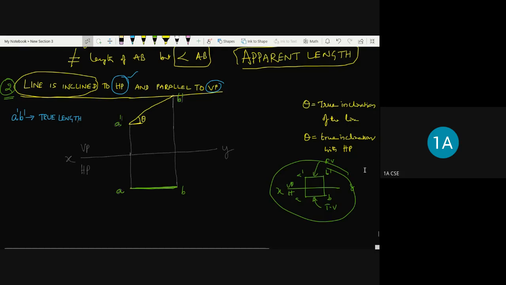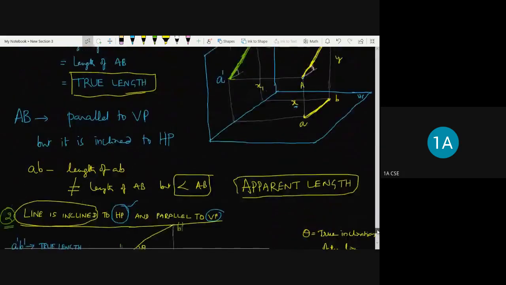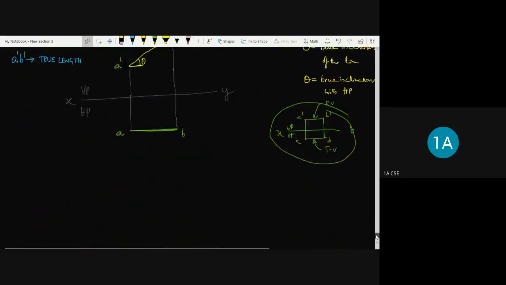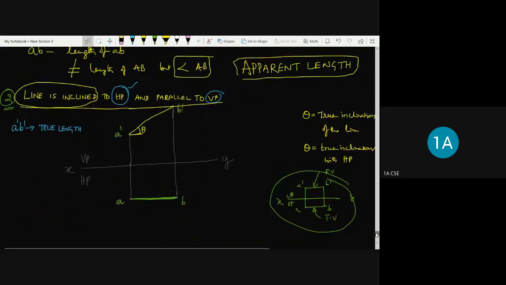So if you look at the three-dimensional visualization, A dash B dash represents the true length. See here, because this distance and this distance is same. So whatever the length of A dash B dash is equal to the length of the AB. That is why it is called as true length. So that's what we have represented here. Okay, now coming to the second one, that is AB.